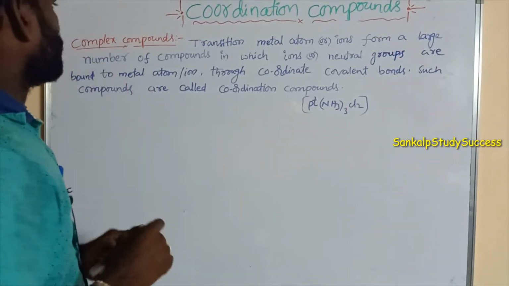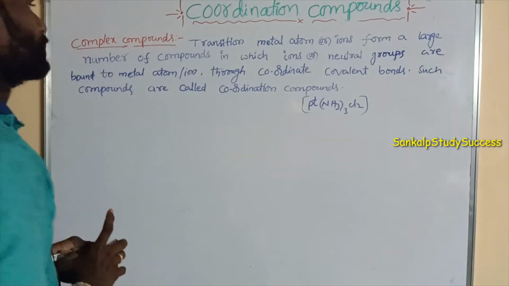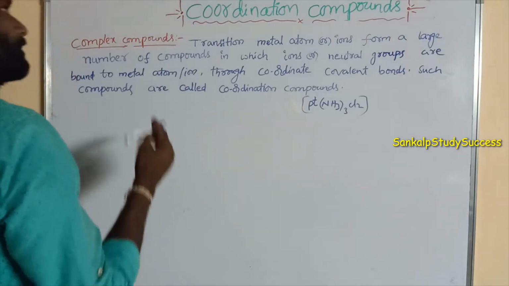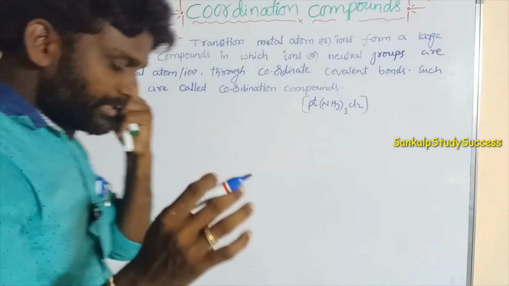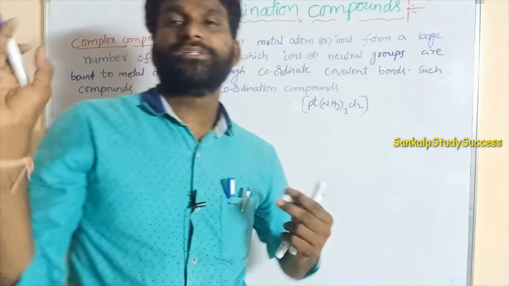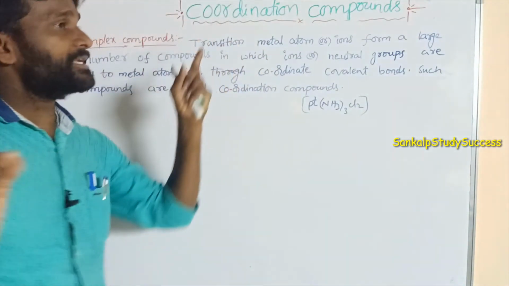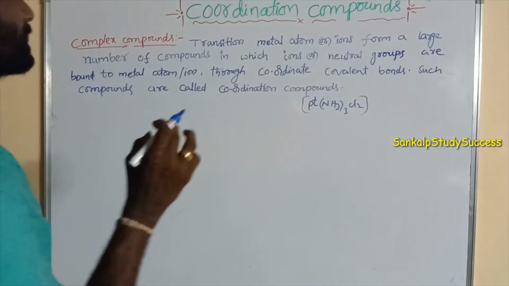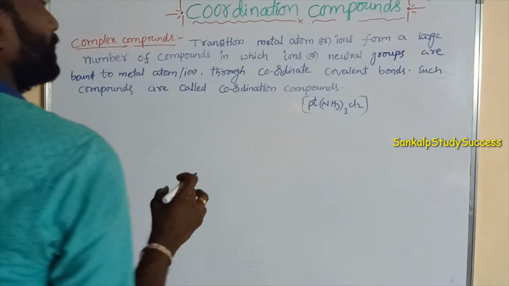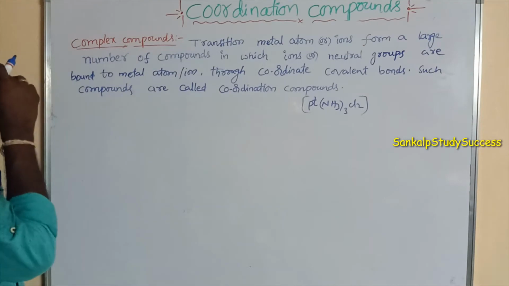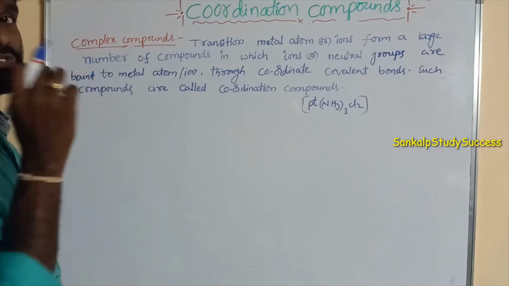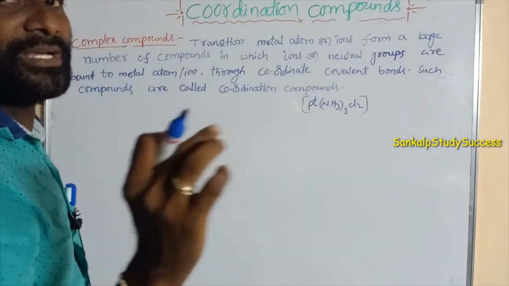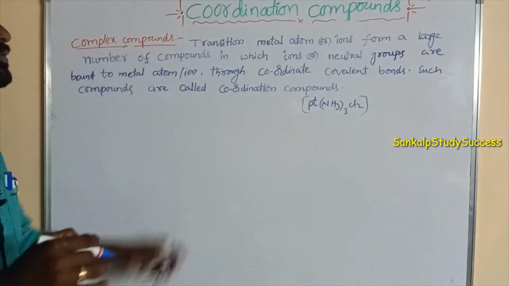Let us discuss complex compounds. Father of coordination chemistry. Coordination chemistry is a branch of inorganic chemistry which studies the coordination compounds, right? What is coordination chemistry? Coordination chemistry is a branch of inorganic chemistry which studies the coordination compounds.